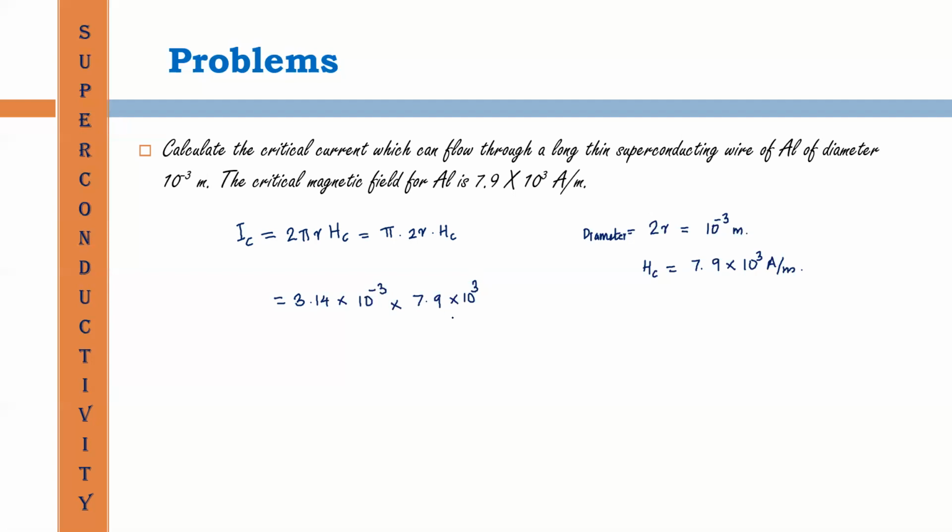Look here, 3 into 8, that is approximately 24. The correct value is 24.806 ampere. It is the correct answer. Is it okay? Then I go to the next problem.